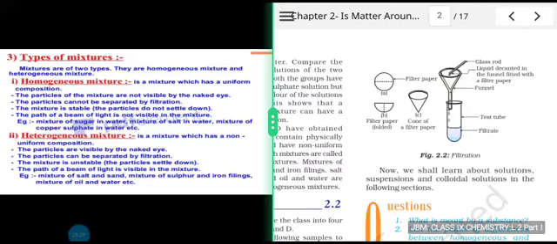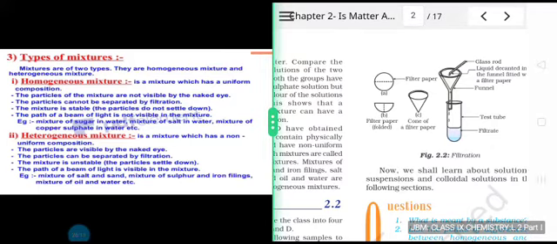Just see, right now we were conducting the activity of filtration. So the particles of homogeneous mixture cannot be separated by filtration. That's why when you are using a copper sulfate solution or say a salt solution in water and then you are passing it through a filter paper, you will obtain no residue because the components cannot be separated with the help of filtration. They remain suspended, they remain dissolved.